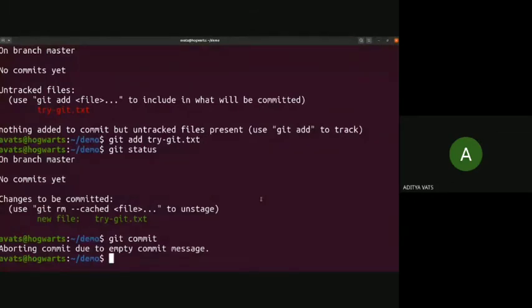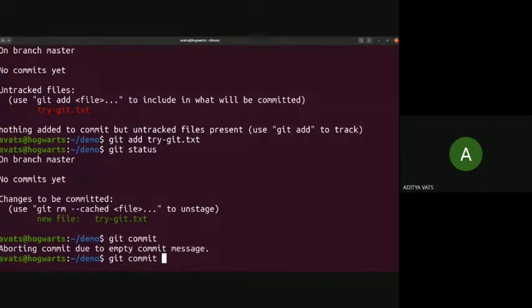Now as in a transaction, you have a transaction ID. Similarly here, a commit has a commit ID that is created by Git, and it's quite important for Git. Along with the commit ID, there is a commit message associated with every commit, which will help you in future to reference back why that commit was done, or anyone else using your code base to know why this commit was done, what that commit was all about.